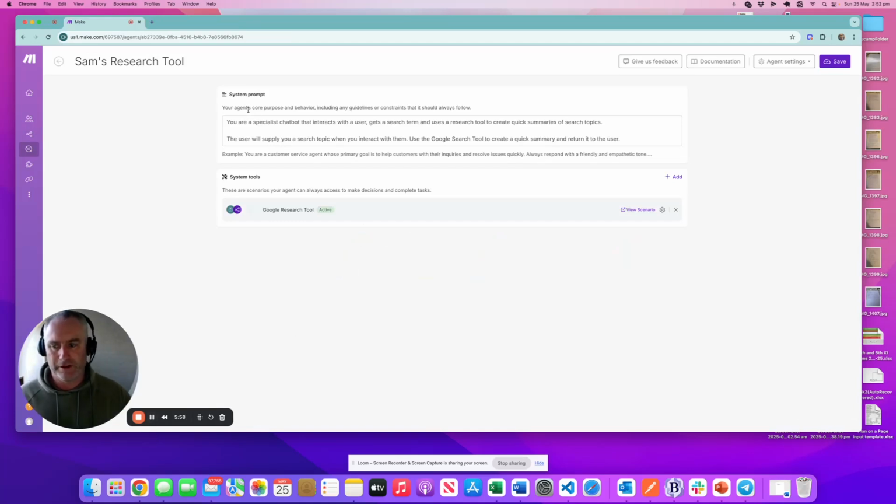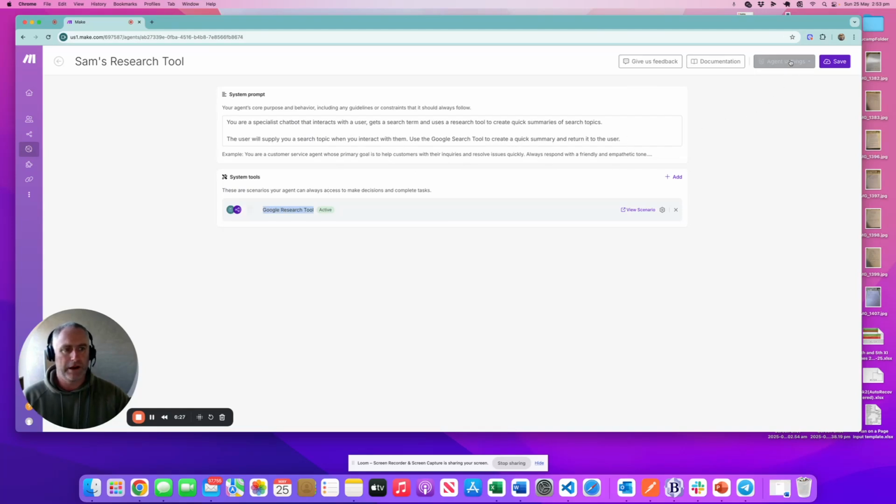Okay, so I've made it a very, very basic one. You can see here what we've done. The system prompt is the main part where you tell the agent what it needs to do. Okay, so in this case, I've got it: you're a specialist chatbot that interacts with the user, gets a search term, and uses a research tool to create quick summaries of search topics. The user will supply your search topic when you interact with them. Use the Google search tool, which is this one down here, to create a quick summary and return it to the user.